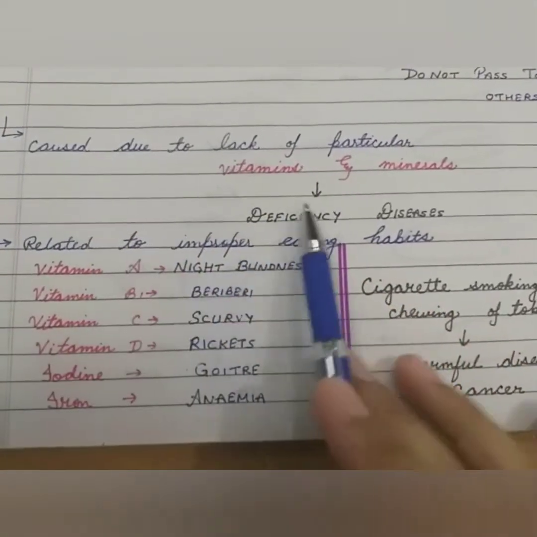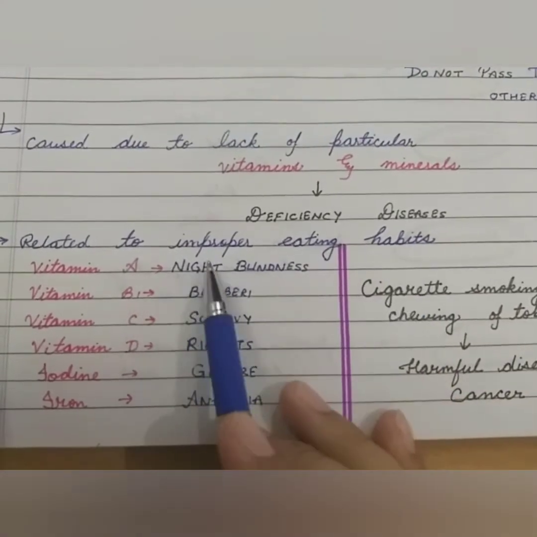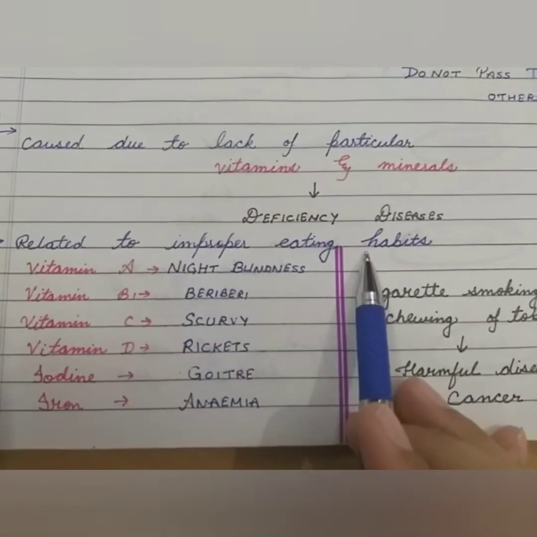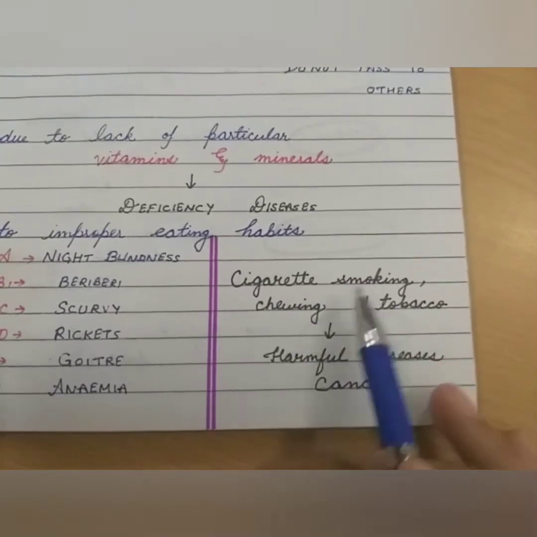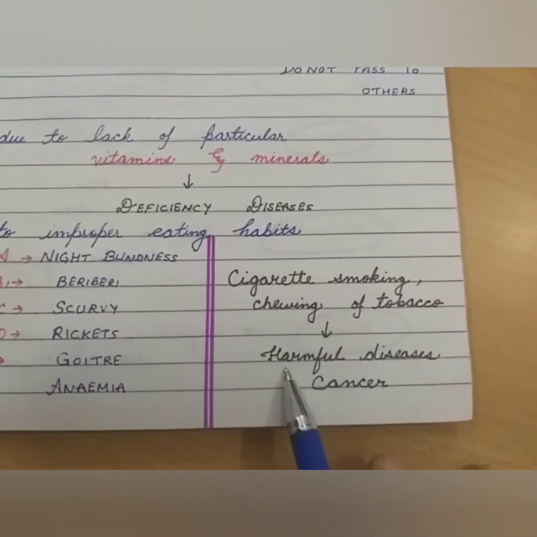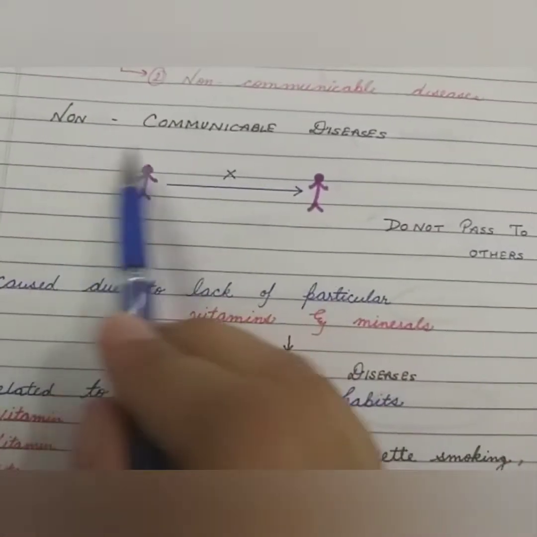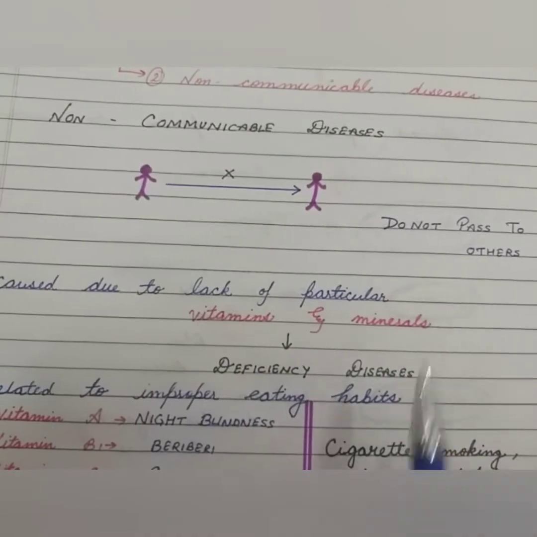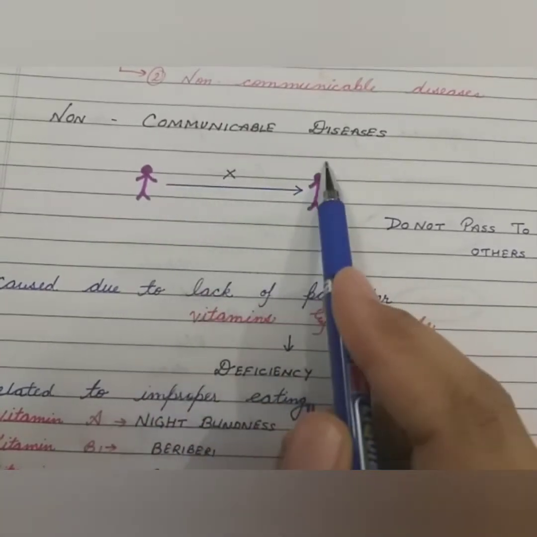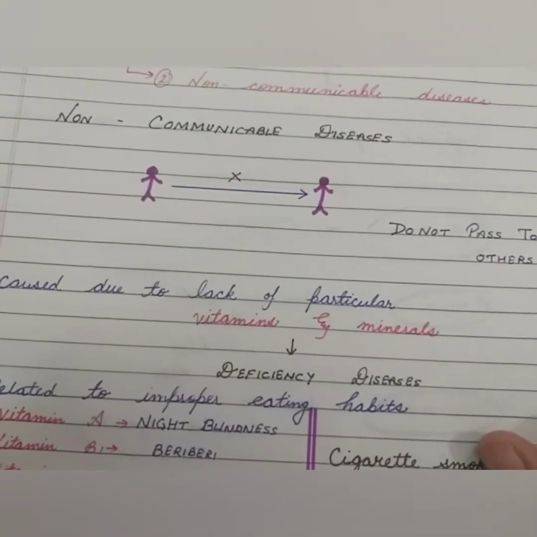These diseases, deficiency diseases, non-communicable diseases, are related to improper eating habits like cigarette smoking and chewing of tobacco. If a person is doing that, then some harmful disease is also caused, like cancer, but that does not spread to a healthy person. So cancer is an example of non-communicable disease. So let's move on to the next one, communicable diseases.